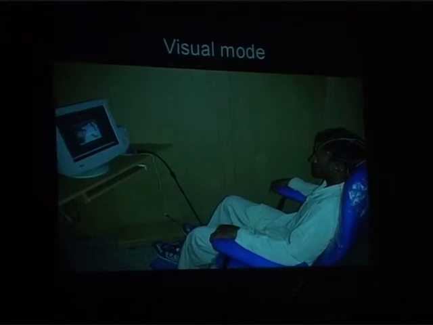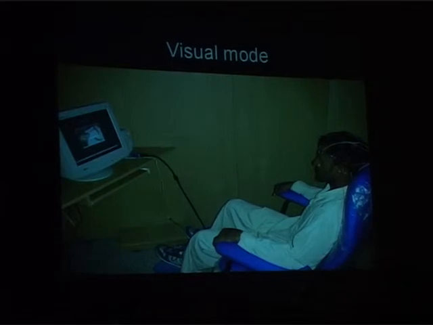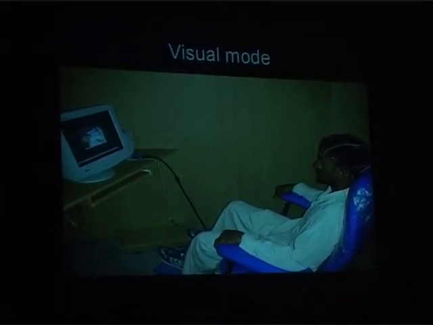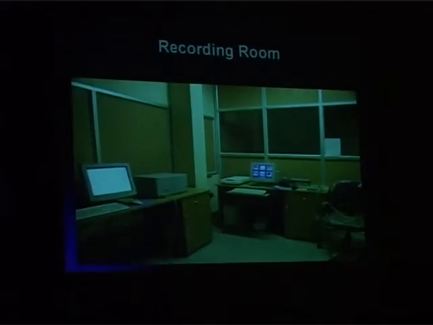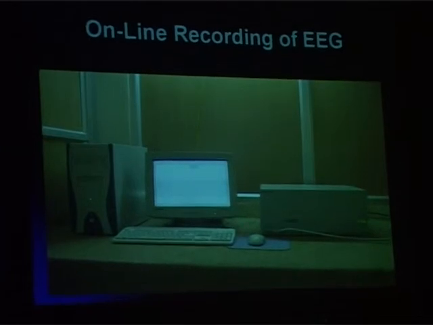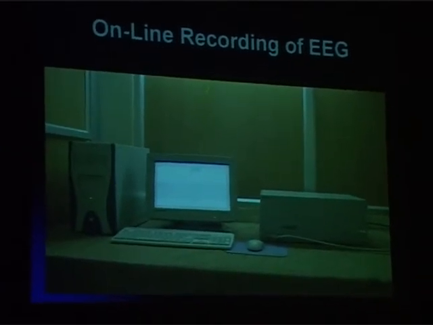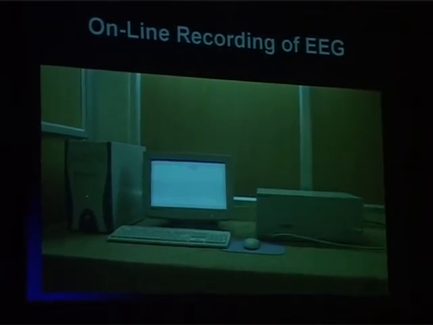And here no statement is being made. The individual just watches the crime scene photographs being presented and hears the words being presented, but what happens in the brain is captured in the recording room. This is how, before we actually start with the brain mapping, we have to find out whether the individual's brain is functioning normally or whether he has any abnormality in cognitive processing.